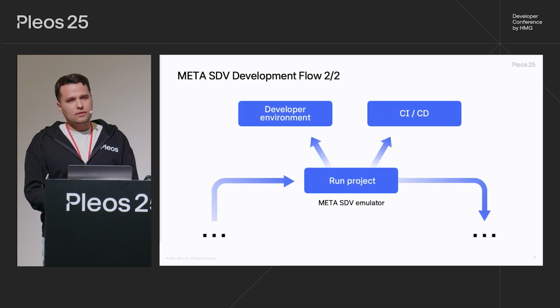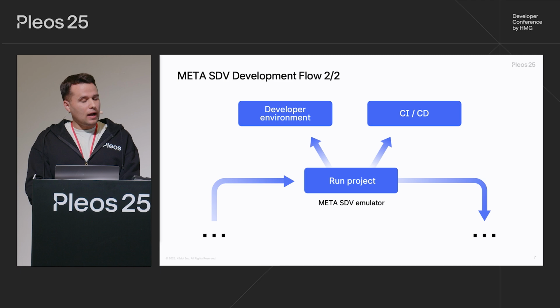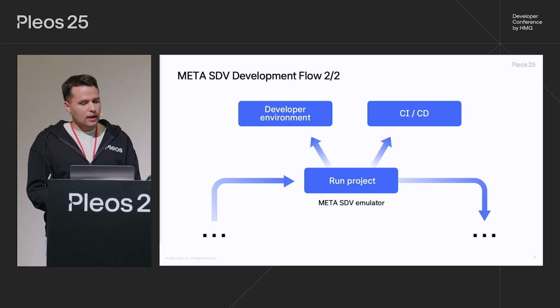Please keep in mind that this development flow is not restricted to the developer's environment itself, but it can be automated and incorporated into a continuous delivery pipeline as well. In this case, the integration tests are enabled by the Meta SDV emulator, whereas Meta SDV tools can be used to ensure the behavior of the system for predefined scenarios does not change unexpectedly. All that happens almost on the fly, providing fast, reliable, and valuable feedback for developers.